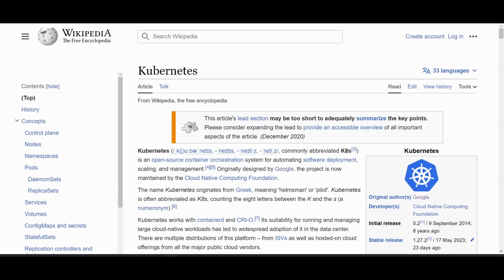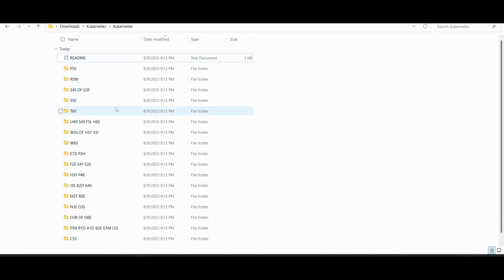If you've never seen it before, it can be a bit strange, but the way it works is, in order to abbreviate Kubernetes, you take the first letter, you take the last letter, and then you count how many letters are in between. In this case, there's 1, 2, 3, 4, 5, 6, 7, 8 letters. And so, instead of spelling all this out, they just replace the whole middle section with the number 8. So you get a letter, a number, and another letter. And now when I look at these folder names, you can see they're in the same format. Letter, number, letter. And so that makes me feel like these are stand-ins for other words that I might need to figure out. Okay. Good thing I looked at the Wikipedia article, or I might not have known that.